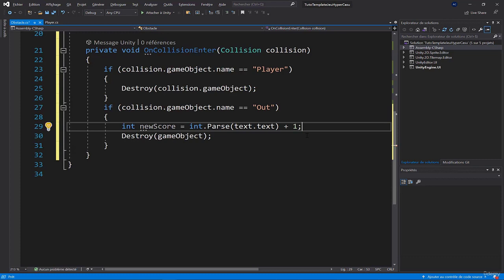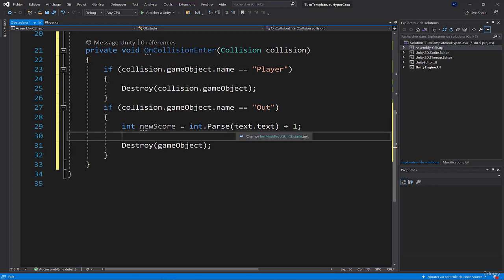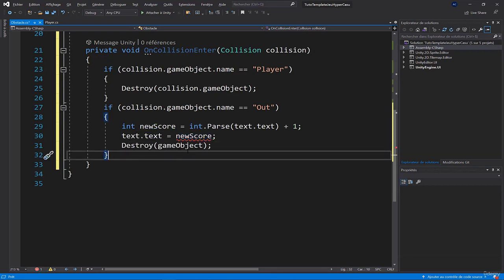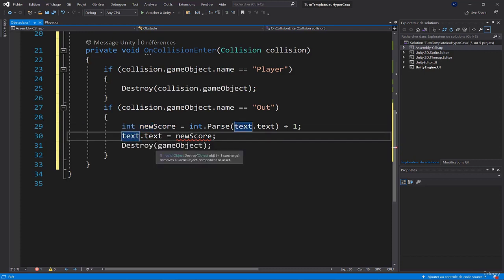Then we can define the new score. I'll say text.text is equal to newScore. So that means that my new score becomes my current score. Here, I have an error because I have the opposite from before. I can't convert an int to a string. On the one hand, you can't set an int to a text, and on the other hand, you can't set a text to an int. So what you can do is use the ToString function, which allows you to convert the int we have here into a string. And there, the problem is solved.